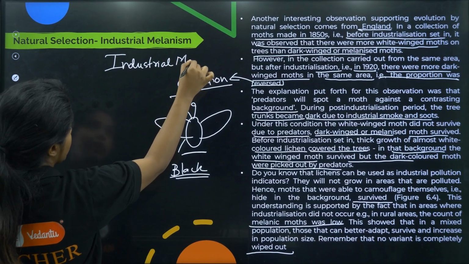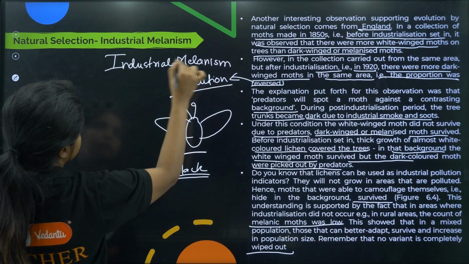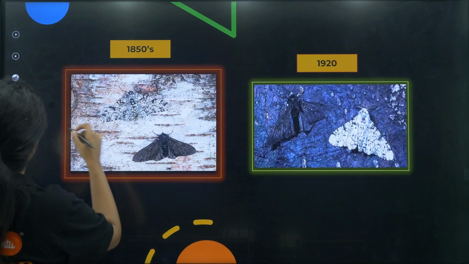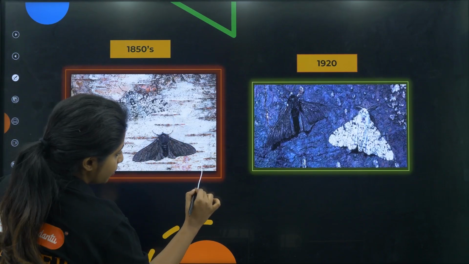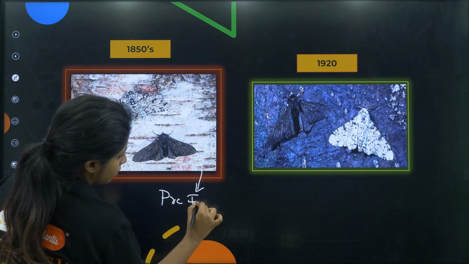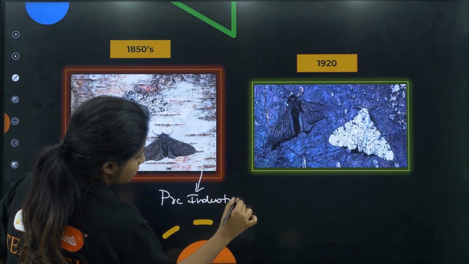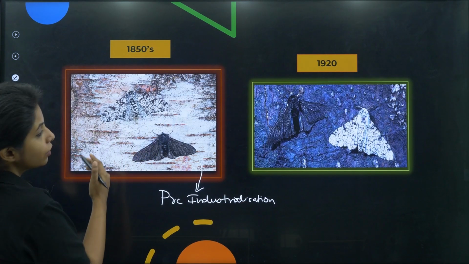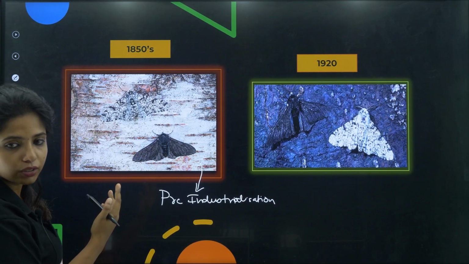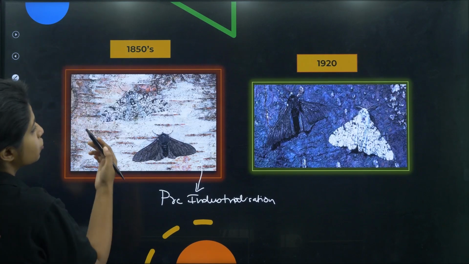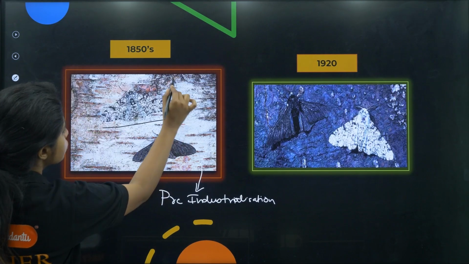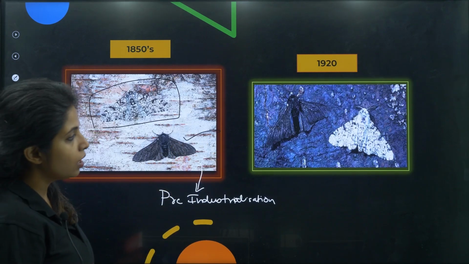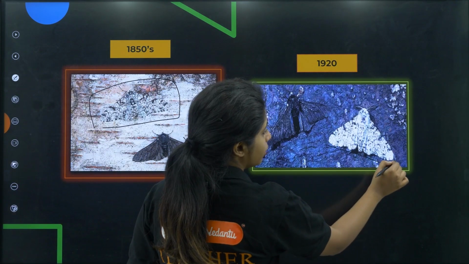Now there is one more example, my dear children. So the same thing. I showed you the white moth. See, this is pre-industrialization. I might mess up the spelling. So over here, you don't even see this moth. Do you see the moth? Actually, I think you can see, but it's not very visible. So this is almost camouflaging in the environment, whereas you see the black moth, it's clearly visible. Poor black moth.